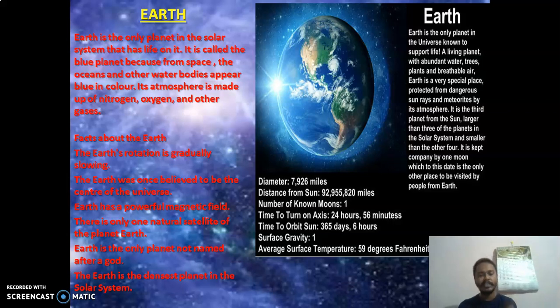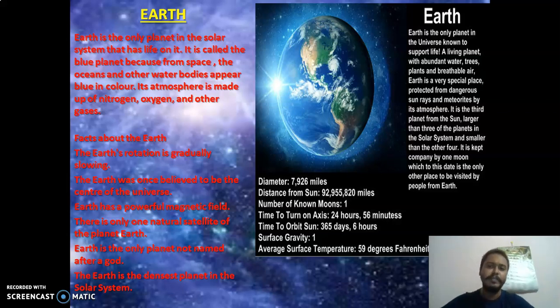All the planets' names are somewhere related to Roman gods or goddesses, but Earth is the only planet which is not named after a god. The Earth is the densest planet in the system. Dense is something different, and densest here means populated, means people are there. Jungles, trees, it's populated. Most densely populated planet in the solar system, and the only planet to have life. Earth is the only planet in the universe known to support life. A living planet with abundant water, trees, plants, and breathable air. Yes, our air is breathable.